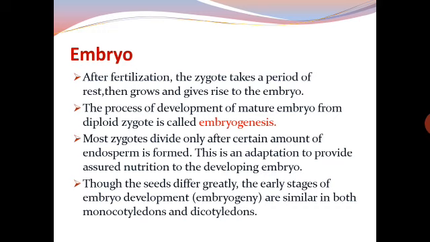A very, very important question again for 1 mark. The process of development of mature embryo from diploid zygote is called embryogenesis. Most zygotes divide only after a certain amount of endosperm is formed. This is an adaptation to provide assured nutrition to the developing embryo. Though the seeds differ greatly, the early stages of embryo development are similar in both monocots and dicots.